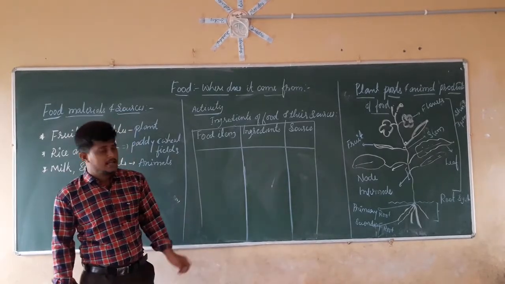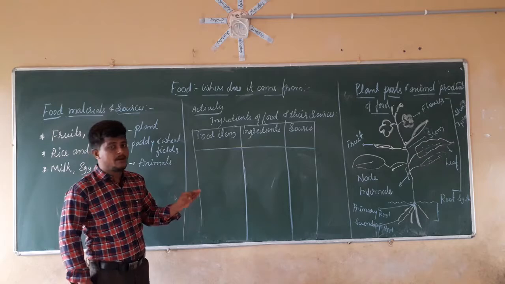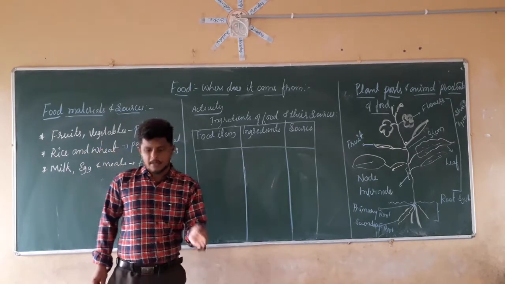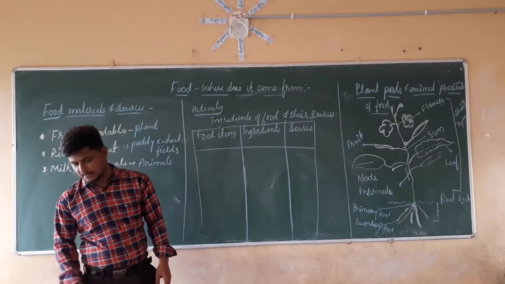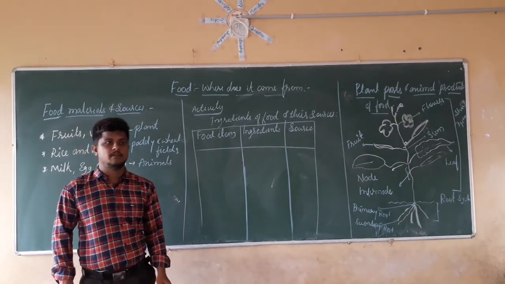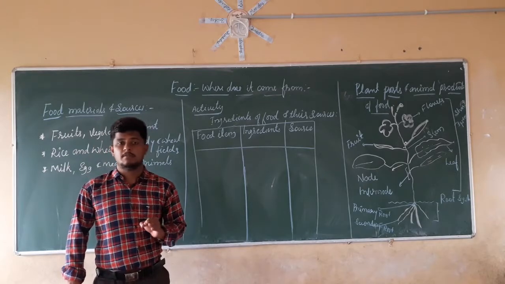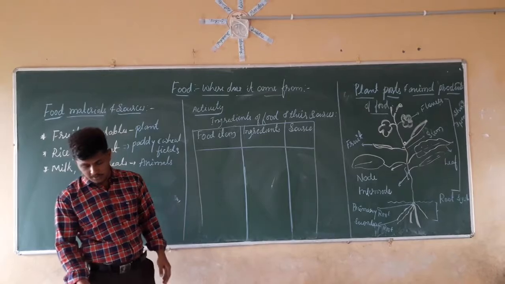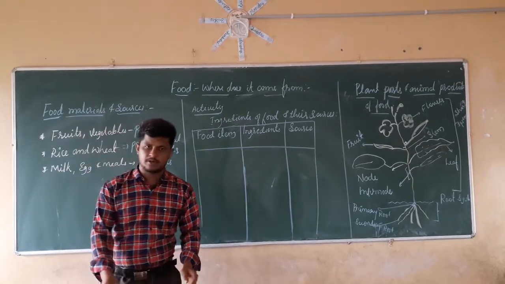These are the common ingredients coming in the food items. If common ingredients are coming in the food items, that means they are coming from a common source. It may be a plant, or it may be an animal.